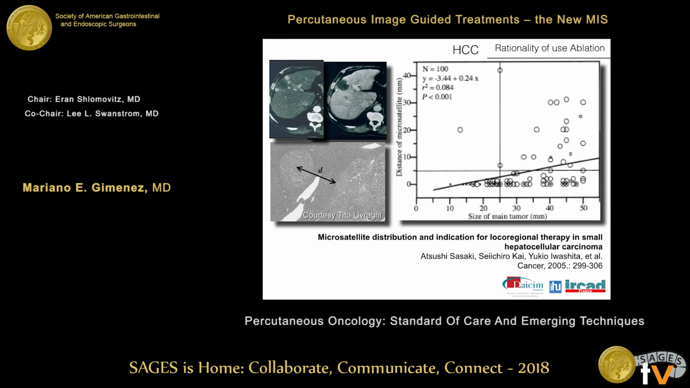What is the rationale for using ablation in hepatocarcinoma? Well, in this paper it is very clear. In HCC tumors less than 3 centimeters, microsatellite tumor is very unusual, and in those more than 3 centimeters it is very common. For that reason, ablation therapy is used, with the idea of treating only the tumor and not the microsatellite tumor, which is possible.